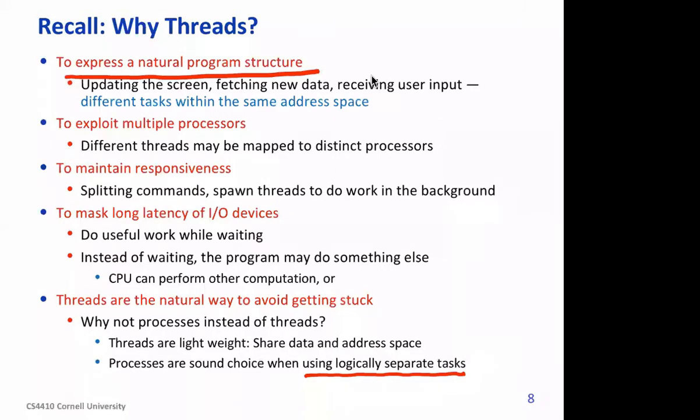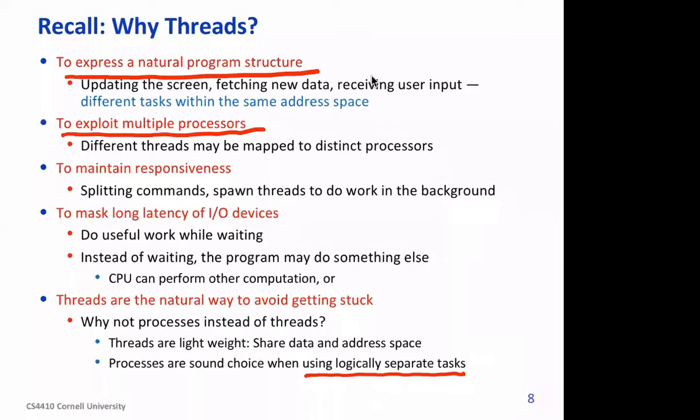Then the whole IO is happening separately, and at that time the main thread can continue to do some work. So many of the tasks that we have exhibit parallelism.